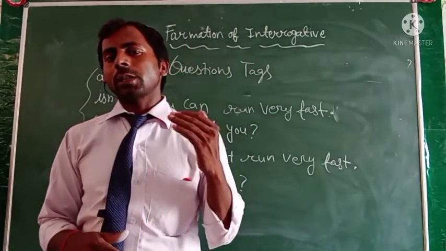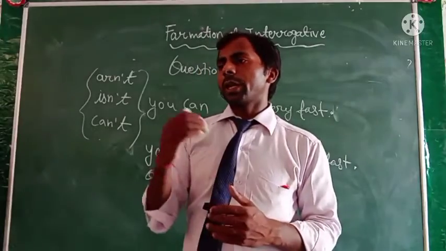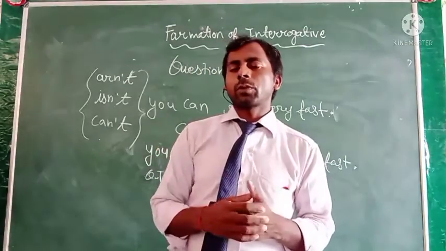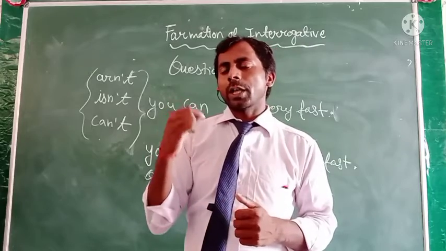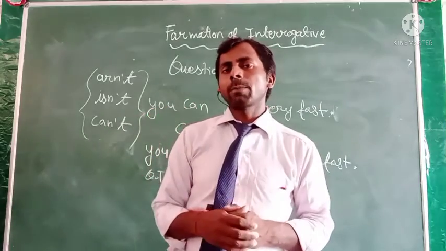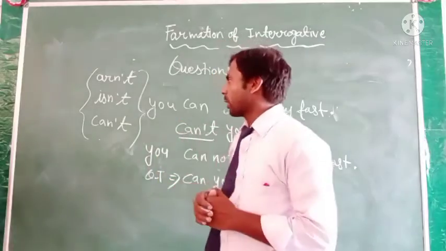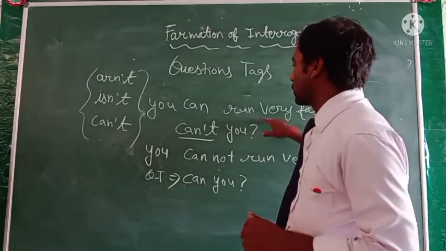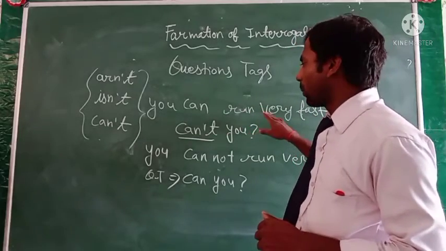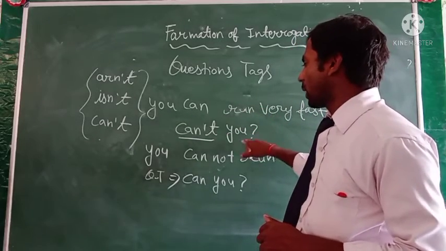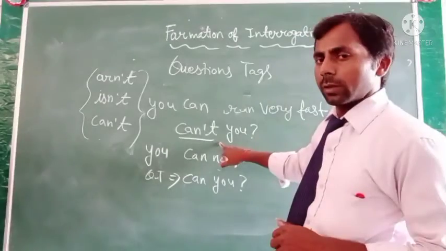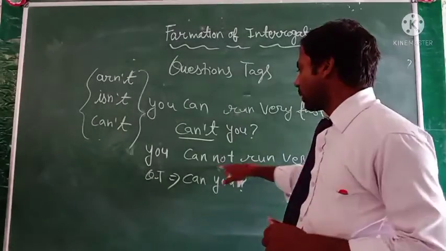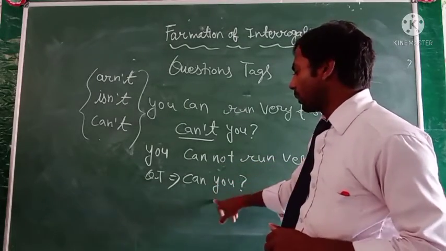In the yes/no type of question, we get the reply yes or no. But in the what/where type of question, you have to write or answer in a statement. And here you learned how to tag the question. If the statement is positive, then you have to tag the question as negative, and if the statement is negative, then the question tag will be positive.